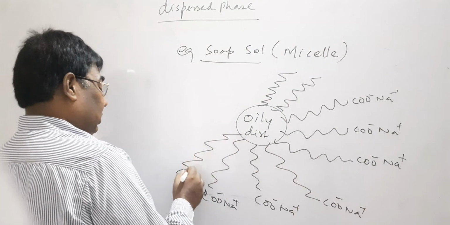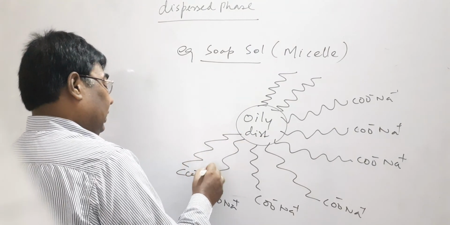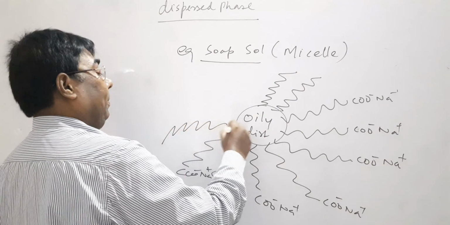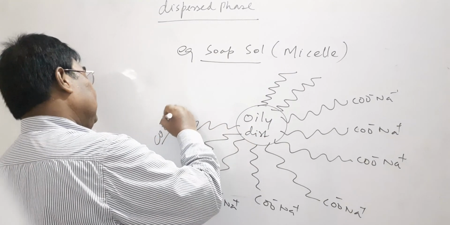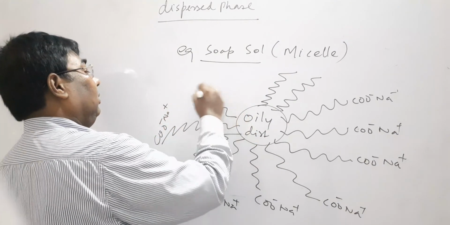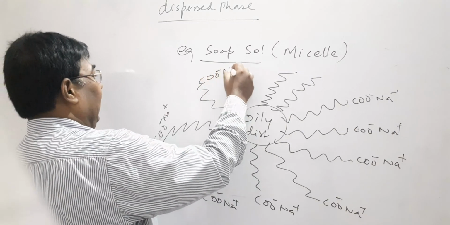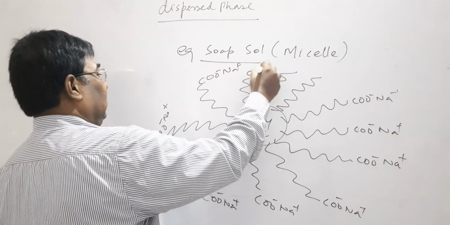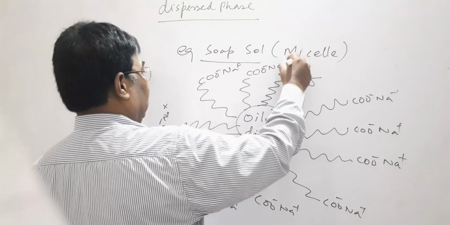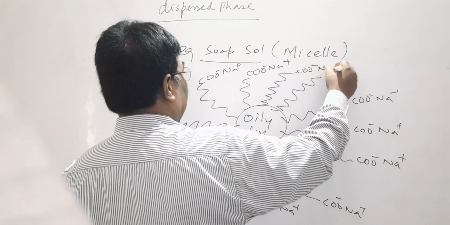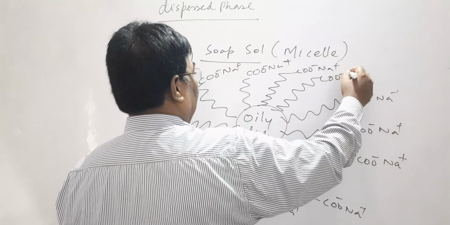This is the cluster, COO minus Na plus, COO minus Na plus, and so on.